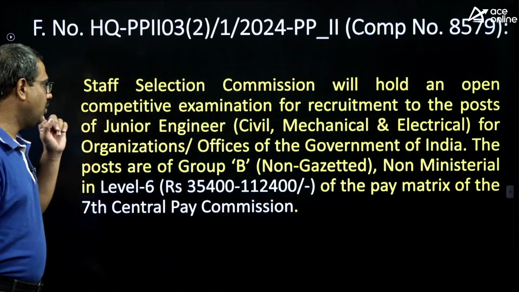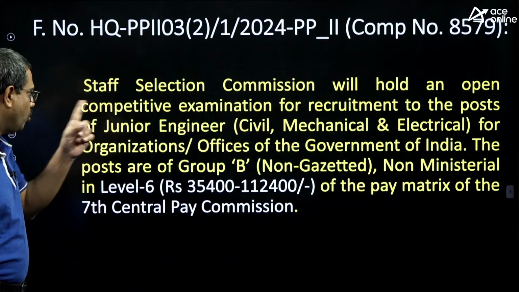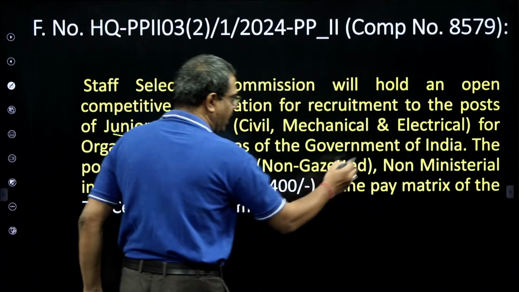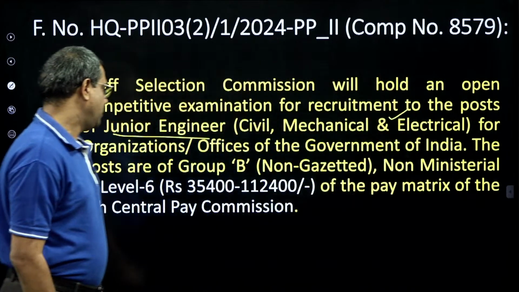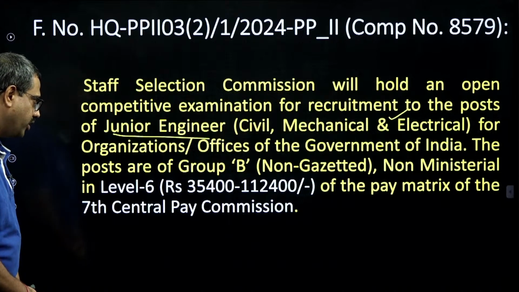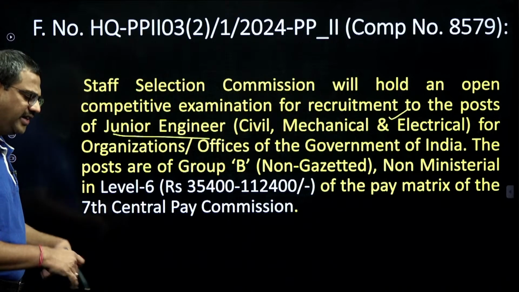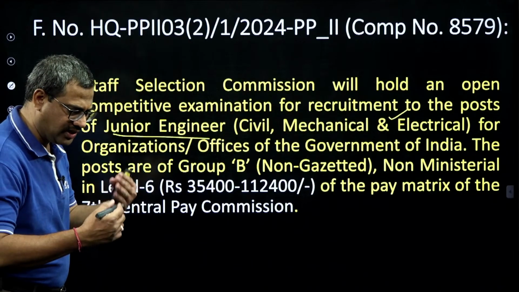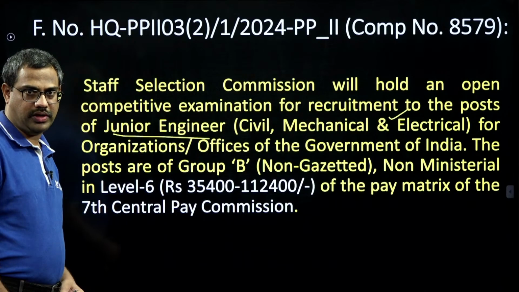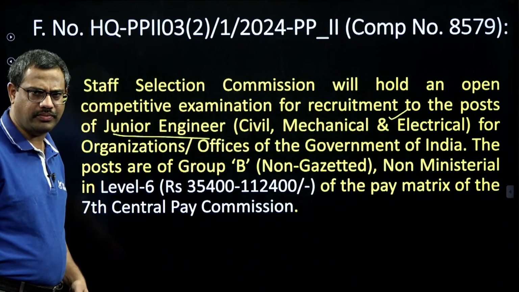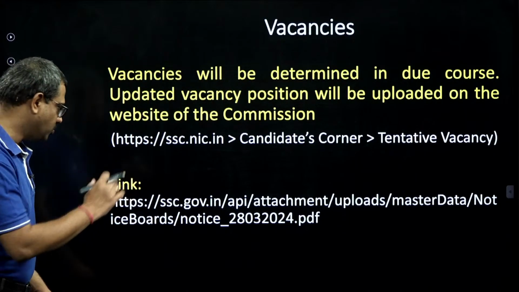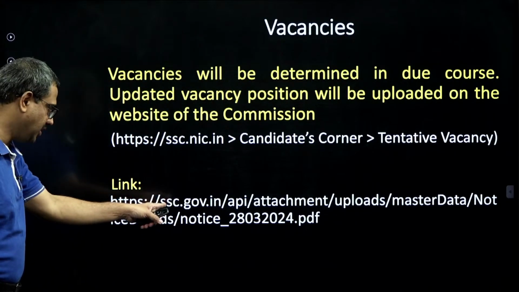The Staff Selection Commission will hold an open competitive exam for recruitment to the post of JE. JE is Junior Engineer, and I am talking about electrical. The pay scale is between 35,400 and 1,12,400, and it may be revised further. As you join and over the years, it improves. The 8th pay commission, 9th pay commission may come. So this is as of now. And for vacancies, please go through the detailed link which I mentioned here.